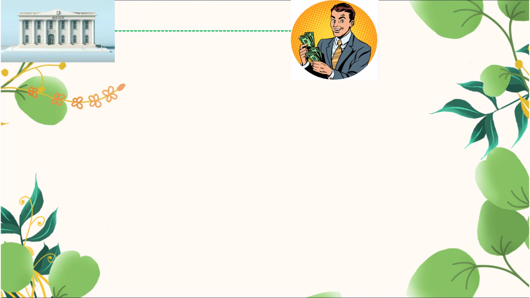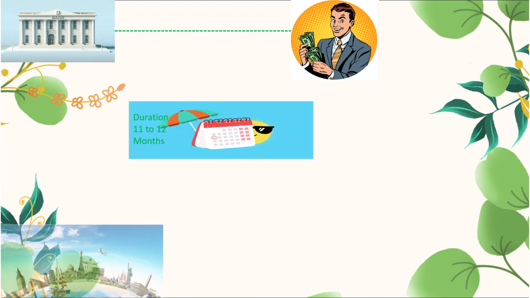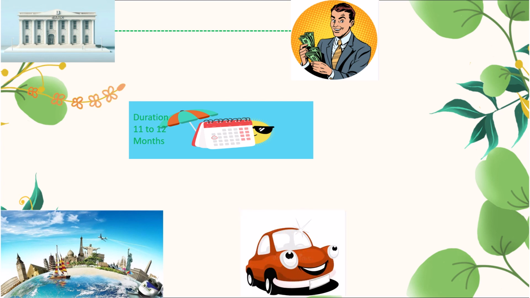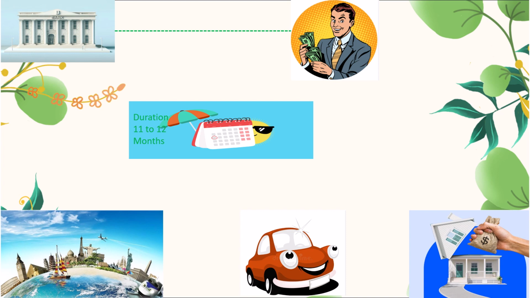Suppose he is the investor and he is saving the amount in a savings account. He wants to park this amount safely because after 11 to 12 months, the investor is planning to go for a foreign trip, or he wants to buy a new car, or he wants to pay the down payment for a new house. The good thing is that the investor is saving it in the bank because he wants to meet this demand for the short term, and he is anticipating that equity mutual funds can be volatile in the short run.